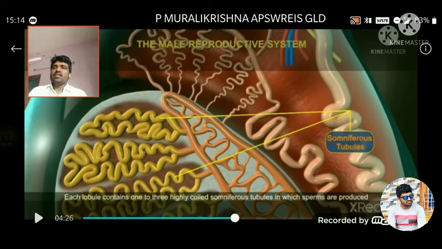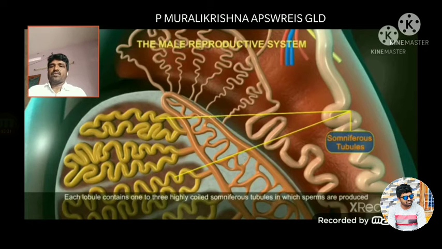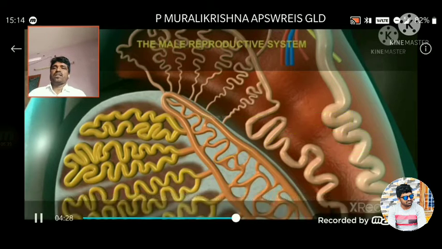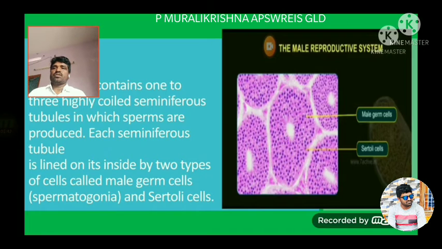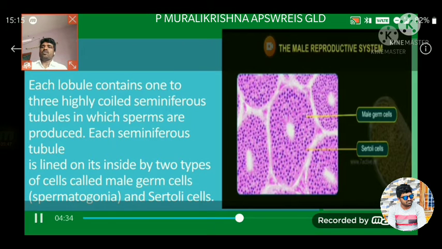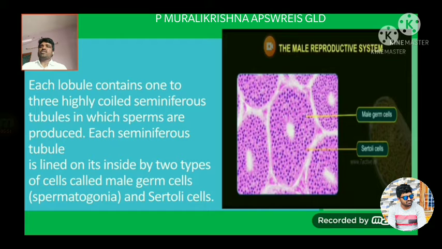Each lobule contains 1 to 3 highly coiled seminiferous tubules in which sperms are produced. What is the function of each tubule? Once again, how many lobules? 250 compartments. Each lobule contains 1 to 3 highly coiled seminiferous tubules in which the sperms are produced.